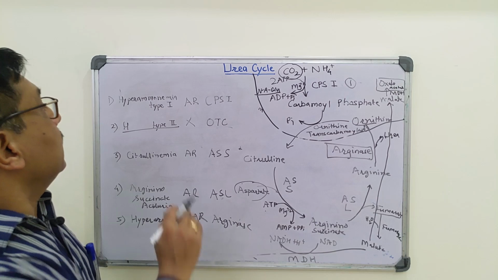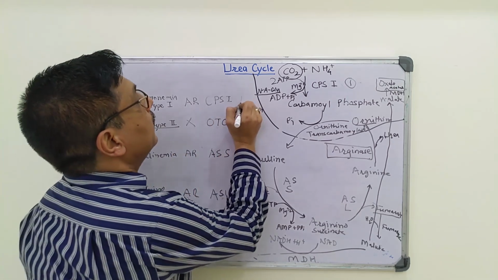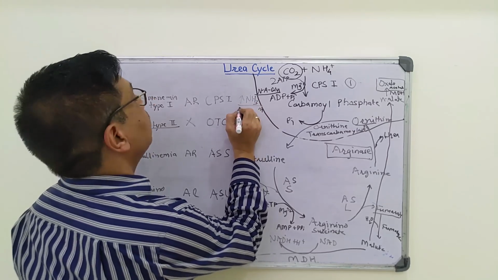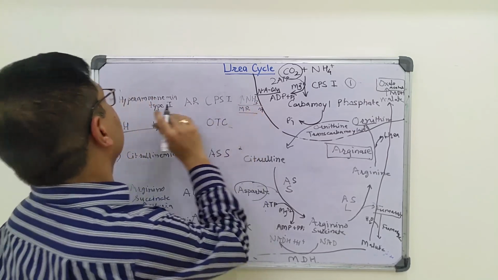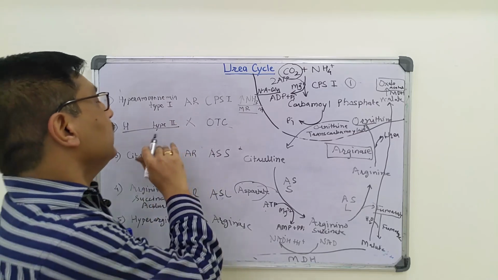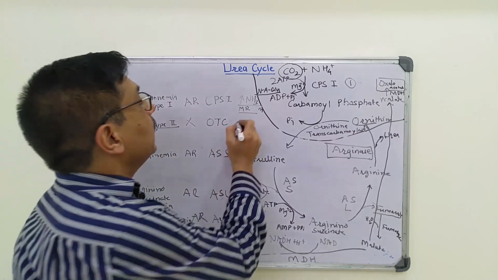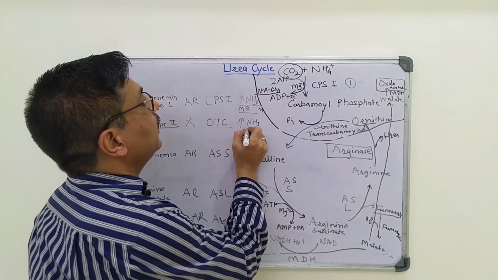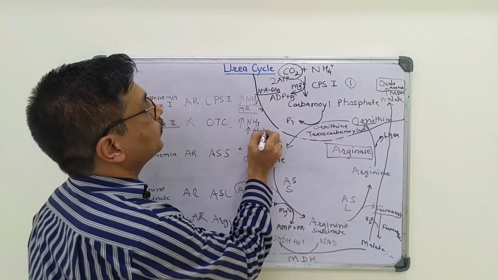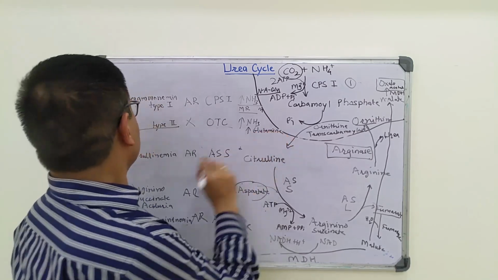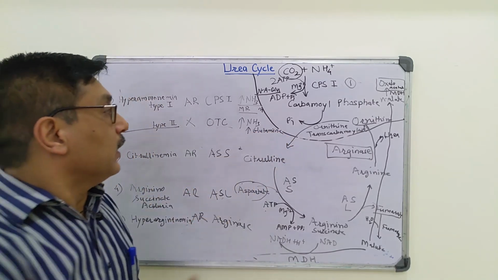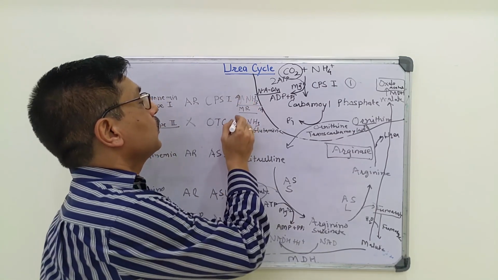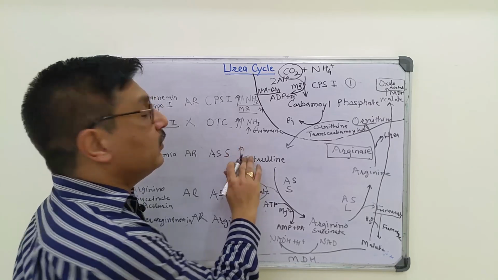So the symptoms are increased ammonia in blood along with mental retardation in case of hyperammonemia type 1. In case of hyperammonemia type 2, along with increased ammonia, there is an increase in glutamine. In case of citrullinemia, along with hyperammonemia, there is an increase in citrulline in blood.